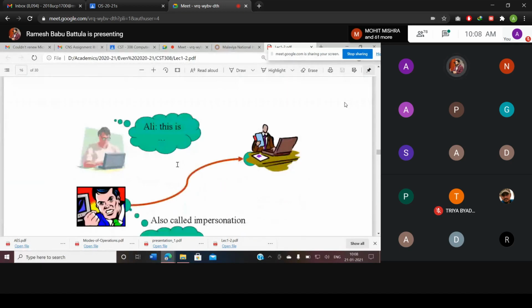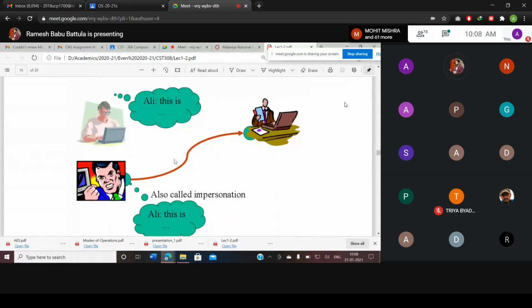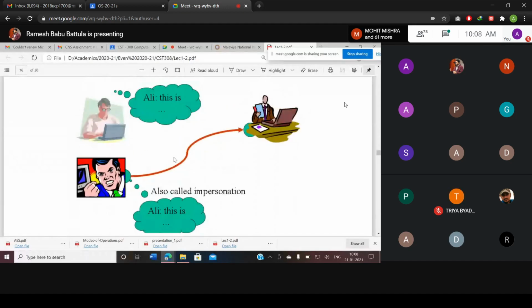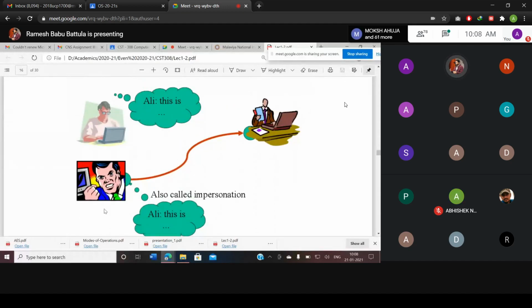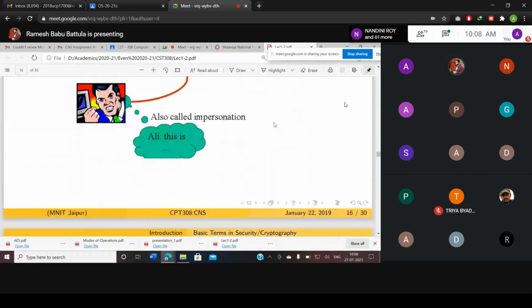This is simply what we can call a fabrication attack. Here Eve is replacing, that means impersonating, like Ali is sending the message to this end. This is called fabrication.